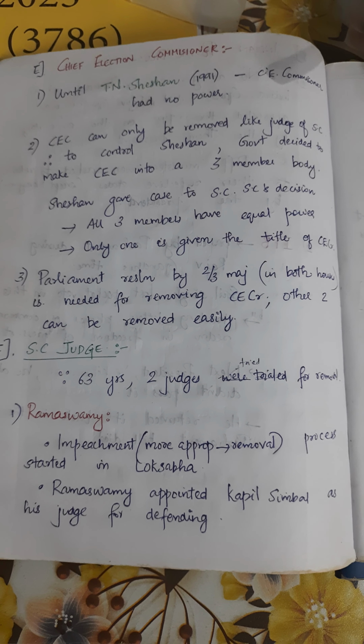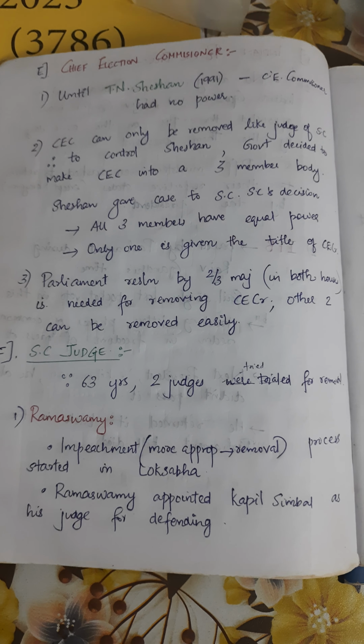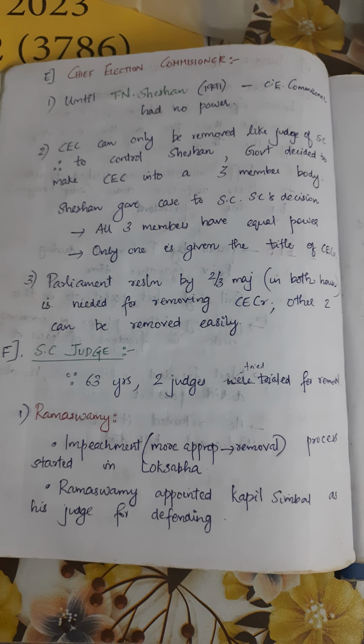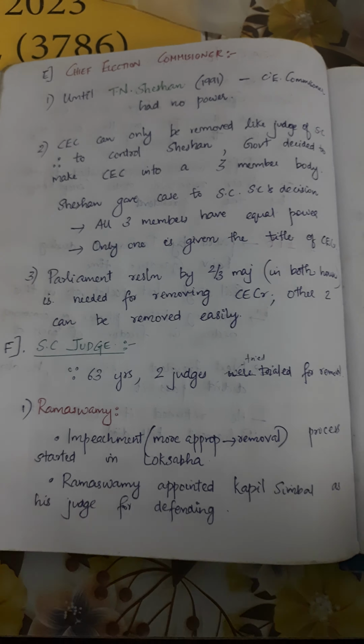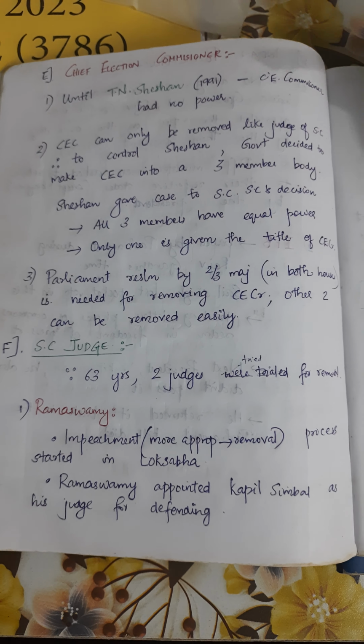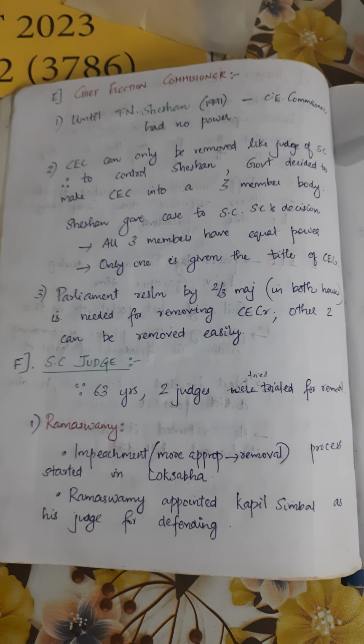So Seshan took the case to the Supreme Court, and the Supreme Court decided that all three members have equal powers. Only one is given the title of Chief Election Commissioner. A parliamentary resolution by a two-thirds majority in both houses is needed for removing the Chief Election Commissioner. The other two can be removed easily.